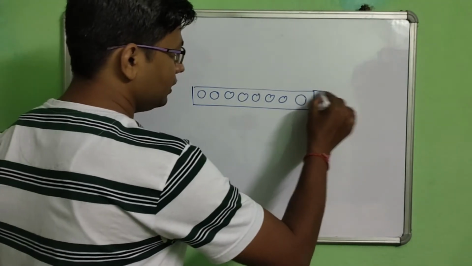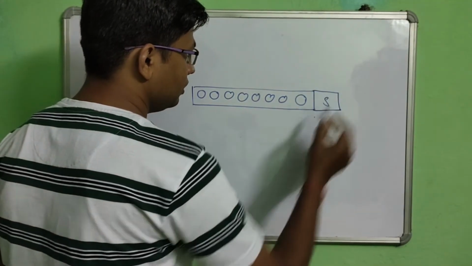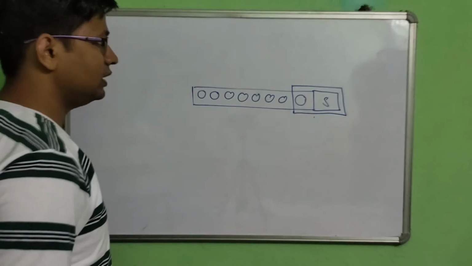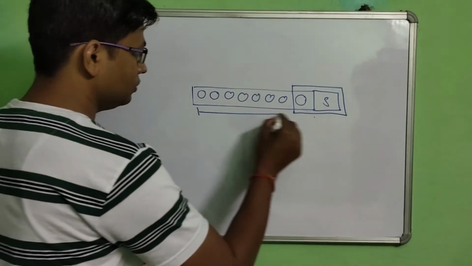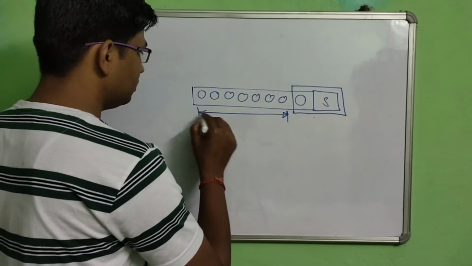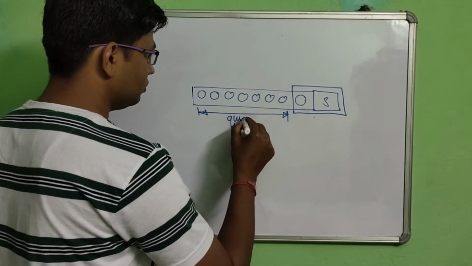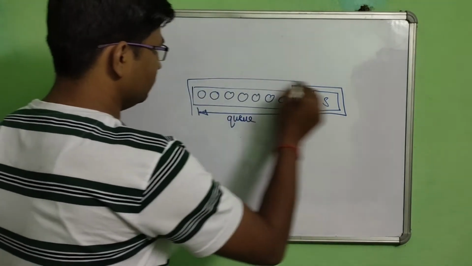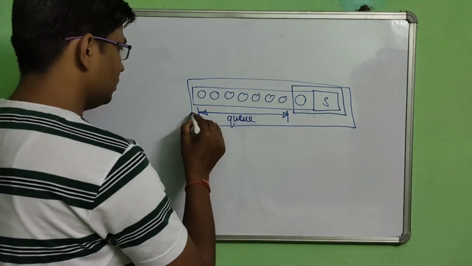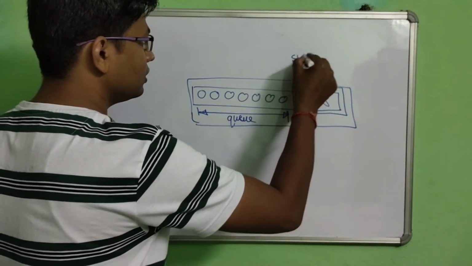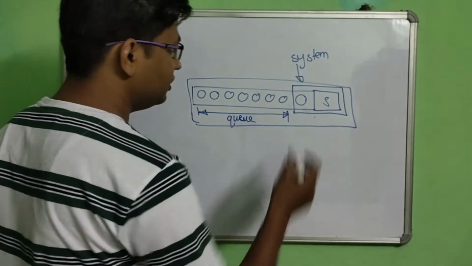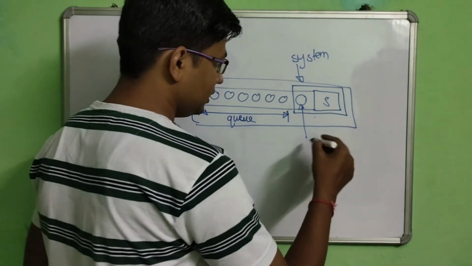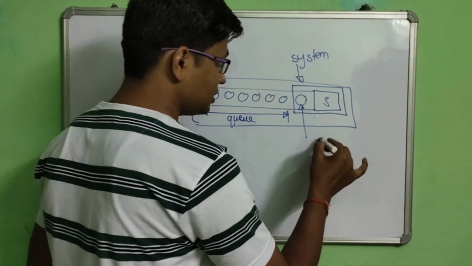There is a server that provides service. This is the queue, and there is another room, this is called the system. This person is actually taking the service, and when the system is busy, this is called rho.